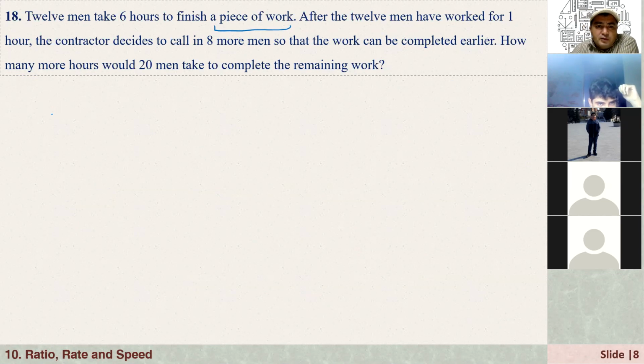Let's say it's W. It should be done. So it says 12 men take 6 hours to finish a piece of work. After the 12 men have worked for 1 hour, the contractor decides to call in 8 more men so that the work can be completed earlier. How many more hours would 20 men take to complete the remaining work?